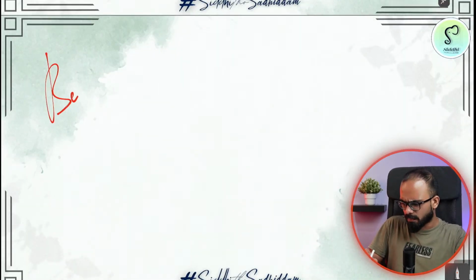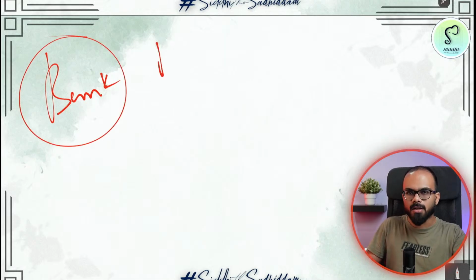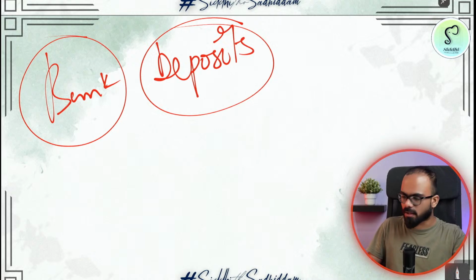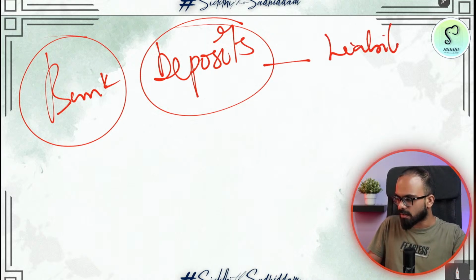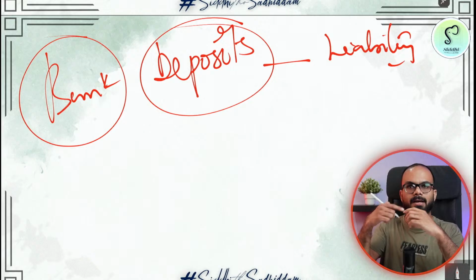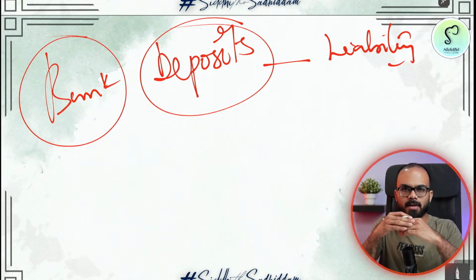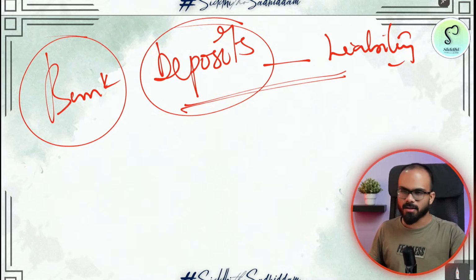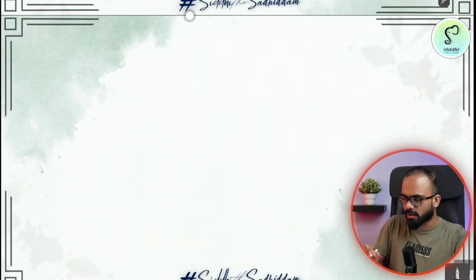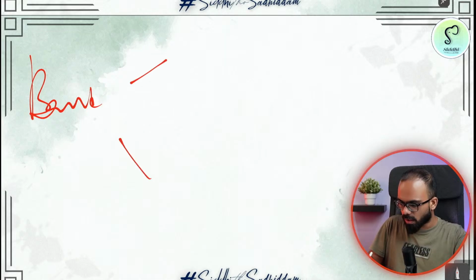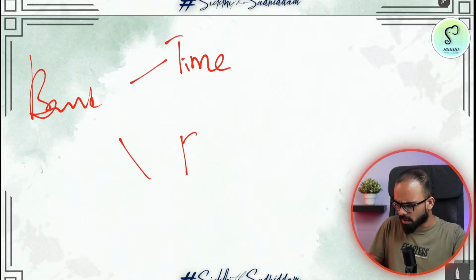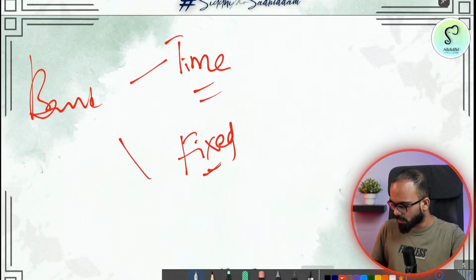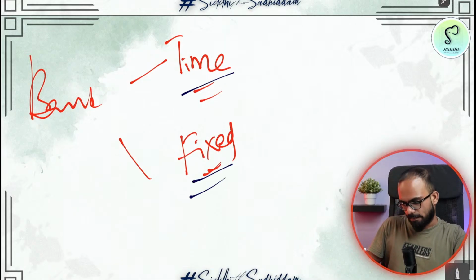So for a bank, all the deposits are called liabilities because the bank is bound to pay back the money. All the deposits in a bank are called liabilities. Now in a bank there are usually two types of deposits. One type is time deposits, the other type is fixed deposits, right?